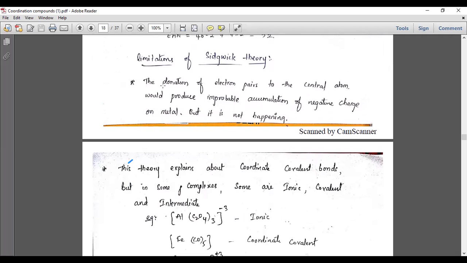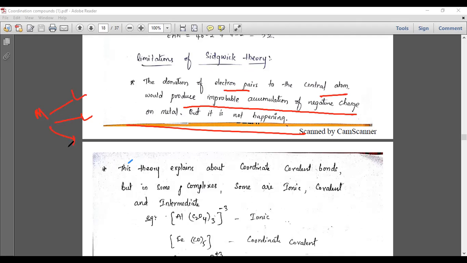What are the limitations? The donation of electron pairs to the central metal atom would produce improbable accumulation of charge, but it is not happening. Actually, the metal ion will continue to accept electrons whenever it reaches 36, 54 and 86. Mostly until these electron counts come, the metal keeps taking electrons, however many ligands there are, until it reaches 36, 54, 86.